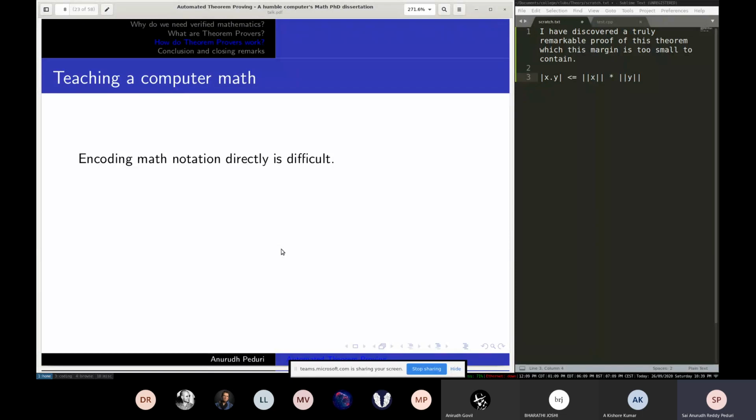So directly trying to plug in textbook LaTeX notation is not a good idea because there are a lot of ambiguities. It's hard to parse. Yeah, we are making provers or proof checkers.